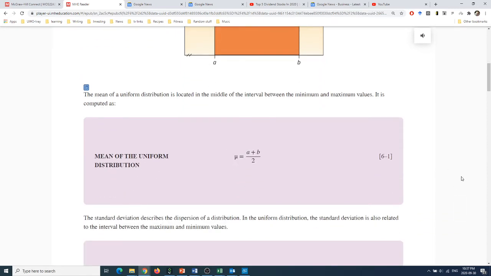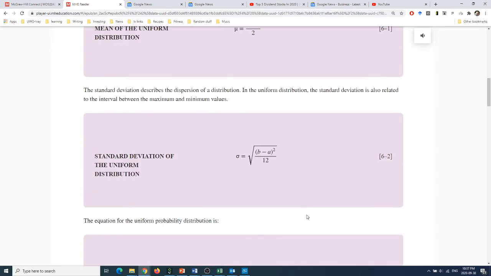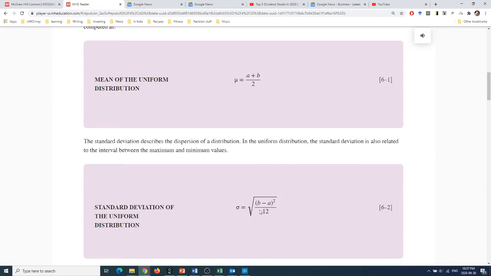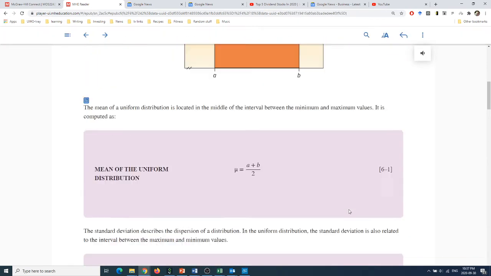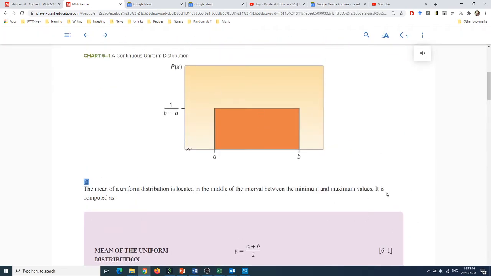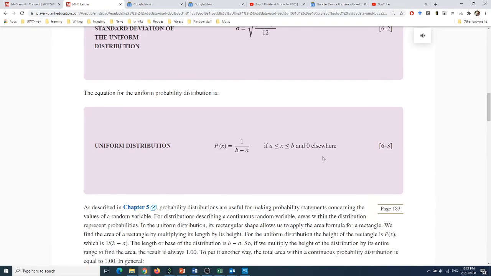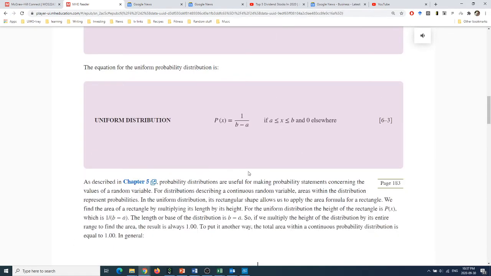So the mean of the distribution, since it's a rectangle, is the exact center point. That's the mean of the distribution. This is just (a plus b) by 2. And the standard deviation is given by the square root of (b minus a) the whole squared, divided by 12. And that is the standard deviation of this distribution. And similarly, the height of the distribution, as we mentioned, is 1 divided by b minus a.